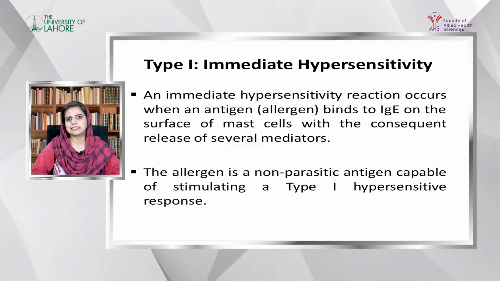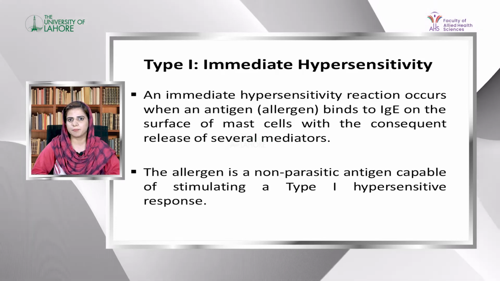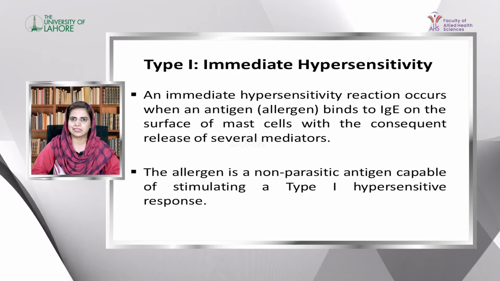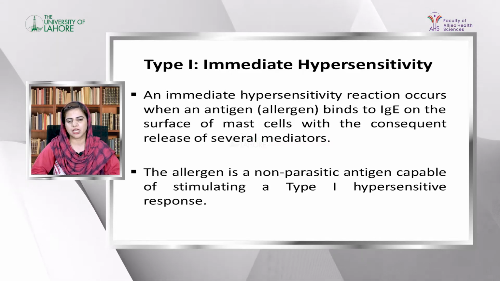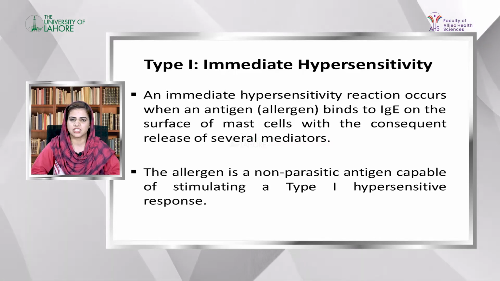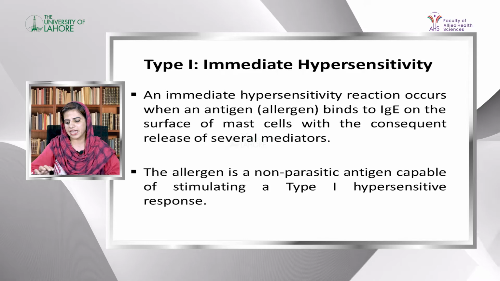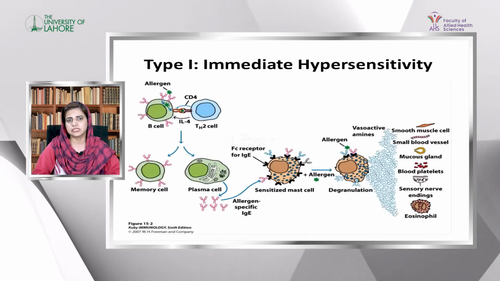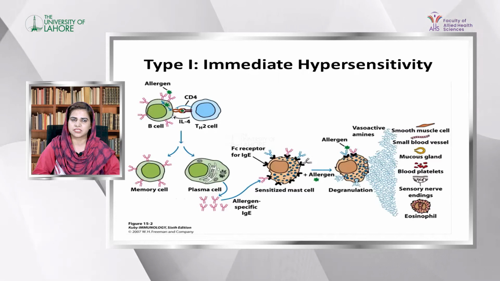Now let's start. What is an allergen? An allergen is a non-parasitic antigen, or any substance which can stimulate type 1 hypersensitivity reaction. It stimulates IgE type of antibodies and mast cell and basophil degranulation. This is the mechanism of type 1 hypersensitivity.